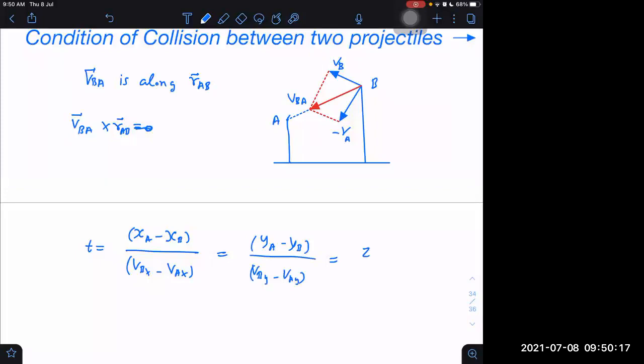Z is not here, it's two-dimensional only. This is enough, just the two-dimensional case. And I can also say this is equal to the magnitude of RAB divided by VBA, that is, RA minus RB divided by VB minus VA. That is also there. This is the time of collision.